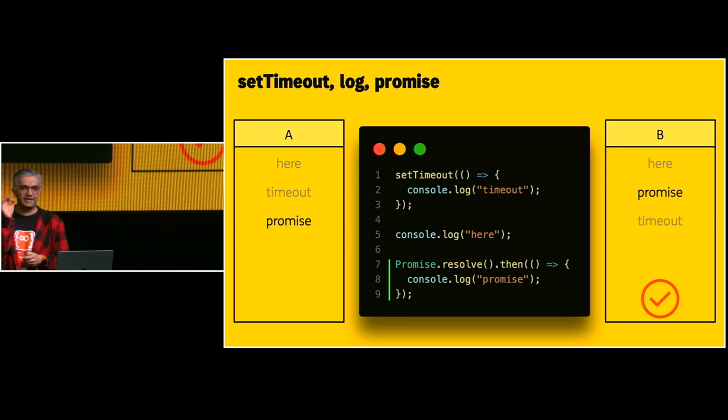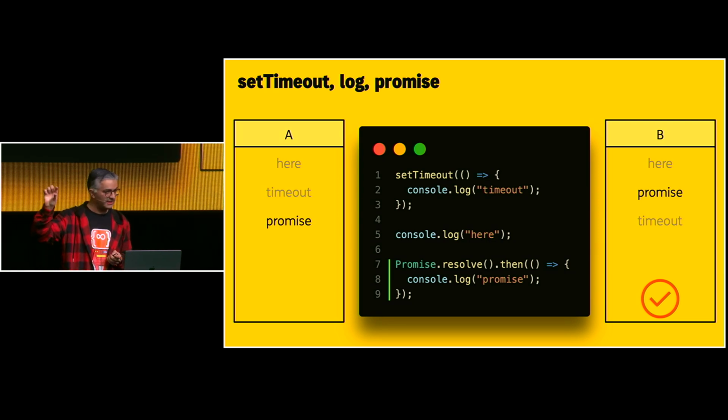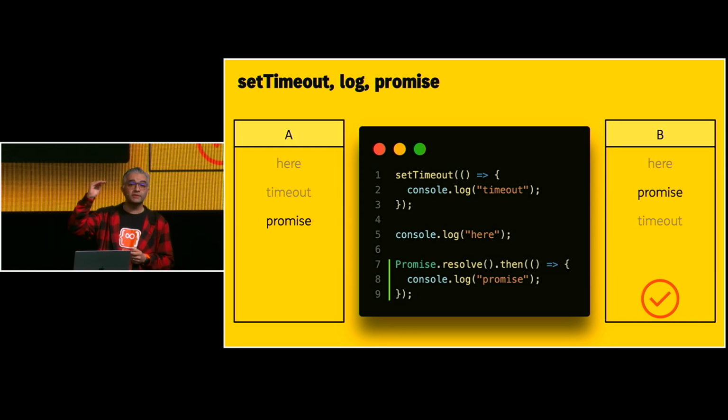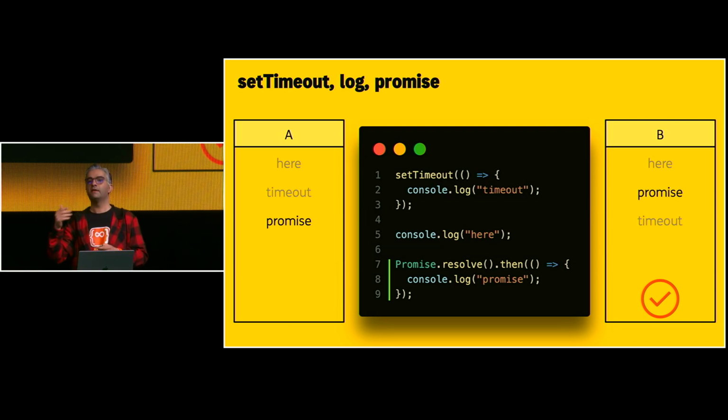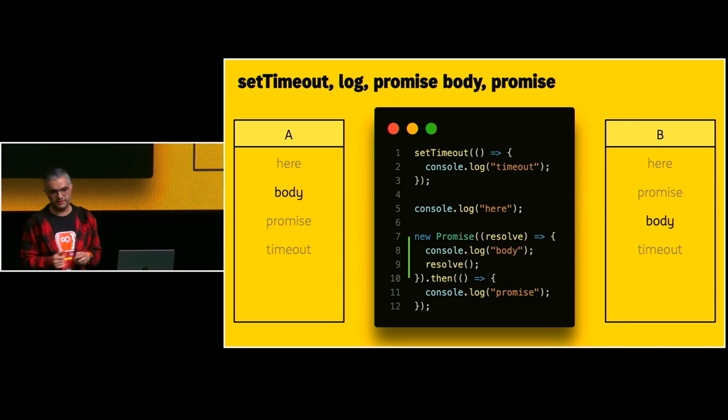The reason is that we have two queues in the JavaScript event loop. One of them is the microtask queue. The other one is the task queue. The microtask priority is higher. So if we push two items to the queues, which one will be picked first based on priority? Which one has higher priority? Promises, microtasks. All promises are microtasks.